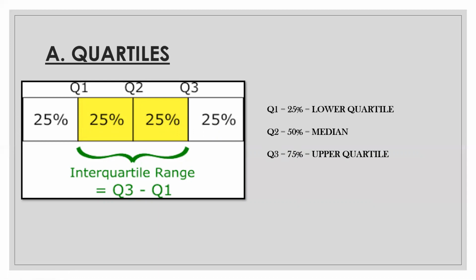Q2 is also the second quartile, which is also called as the median, which divides the data into two equal parts of 50% each. Q3 is the third or the upper quartile. That is, 75% of the observations are below Q3. Also, the difference between Q3 and Q1 is called as interquartile range.